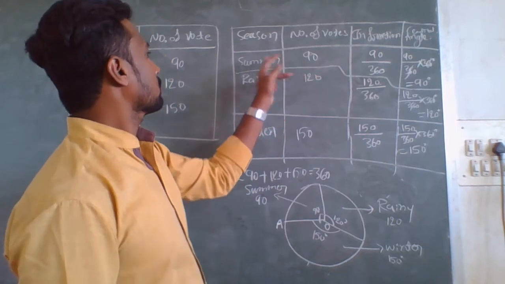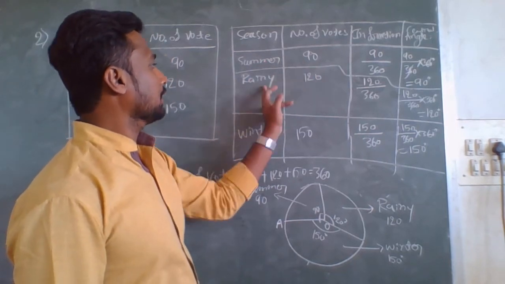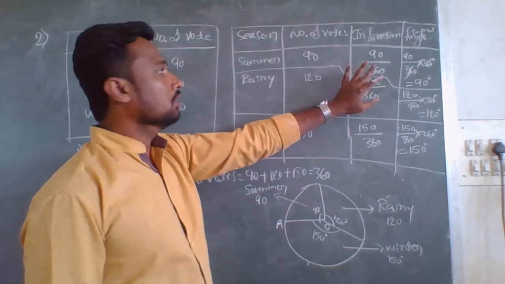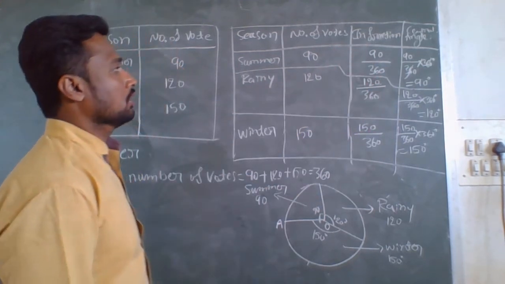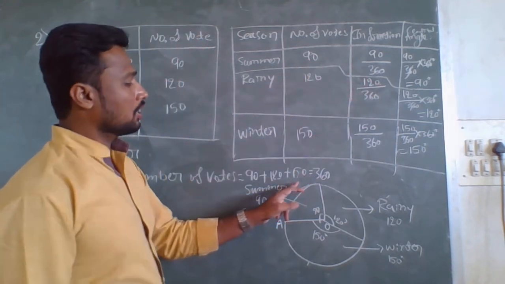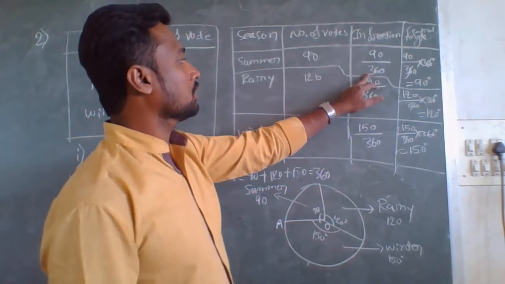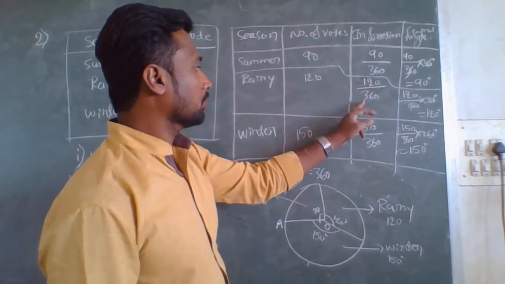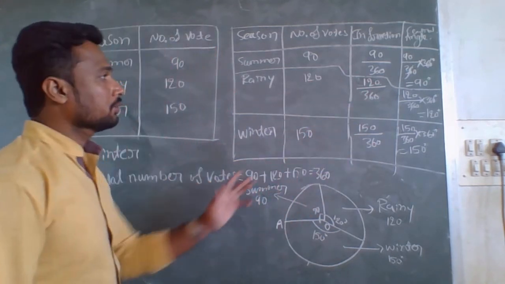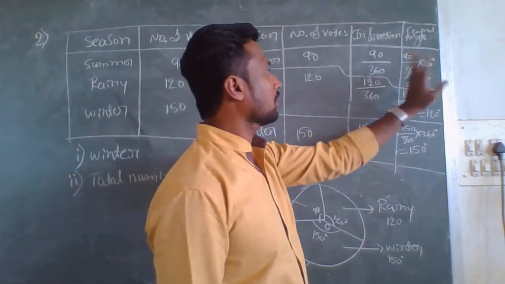The number of votes for summer is 90, rainy 120, winter 150, and you should represent these values as fractions. So here 90 votes and the total number of votes is 360. Therefore 90 divided by 360. Here it is 120 divided by 360. Again here 150 divided by 360. By using this we can calculate the central angle.